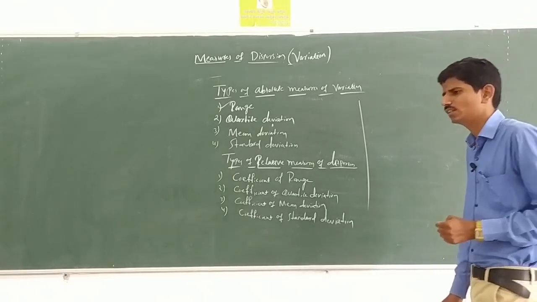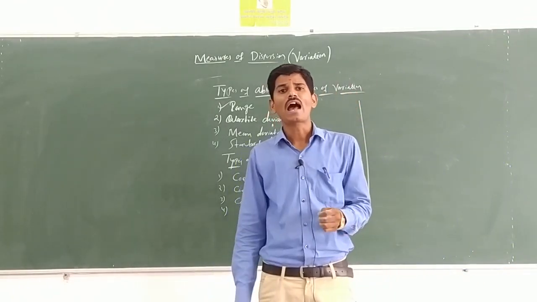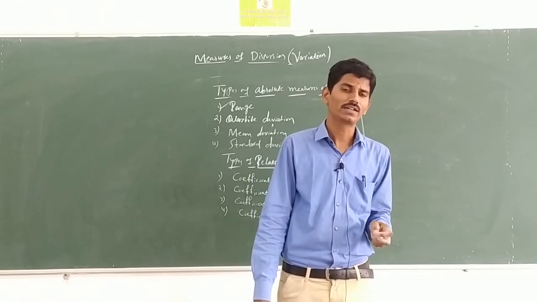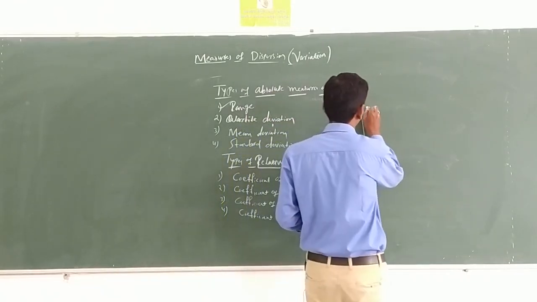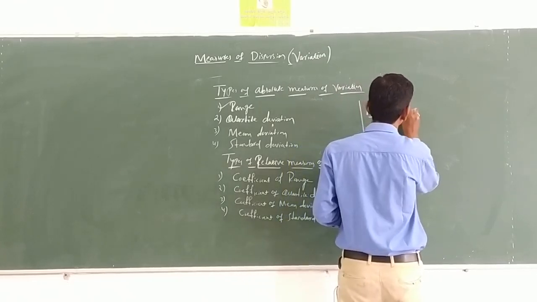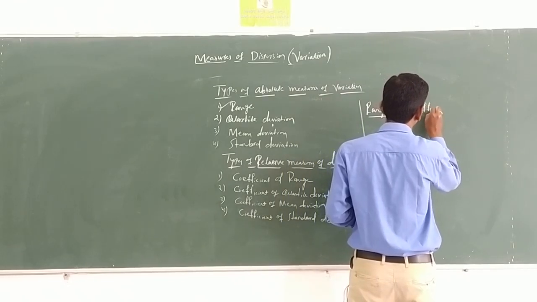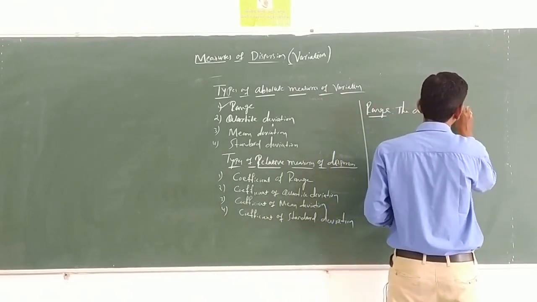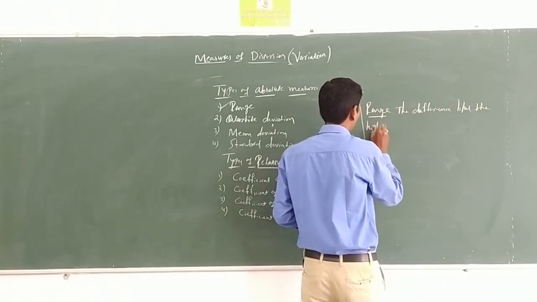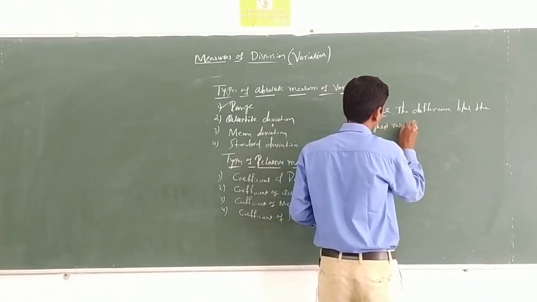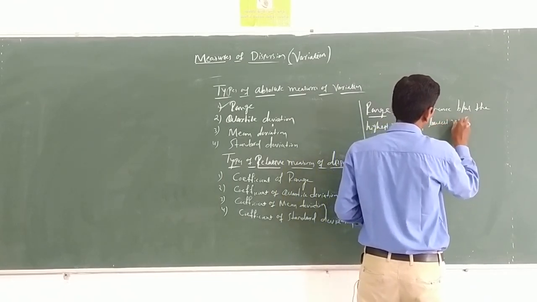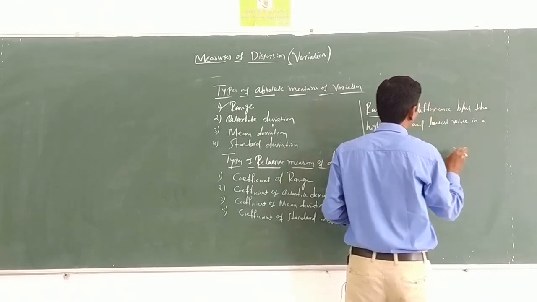It is the difference between the highest value and the lowest value in a given data.